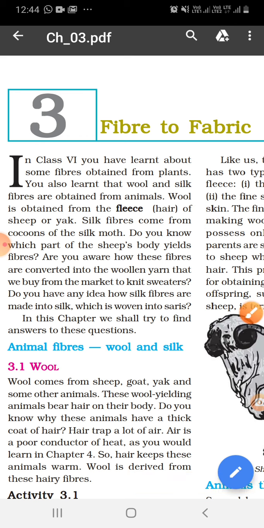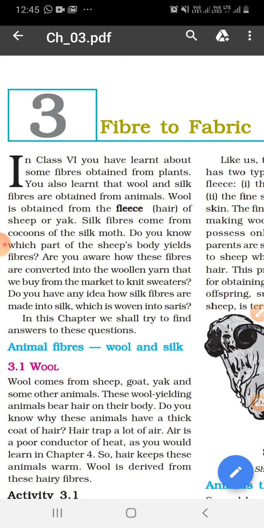Today we will discuss wool. Wool is obtained from sheep, goat, yak, and some other animals. In order to obtain wool, these animals are reared, their hair is cut and processed into wool. By rearing sheep or any other animal, we mean to look after it by providing food, shelter, and health care. The person who looks after sheep is called a shepherd.